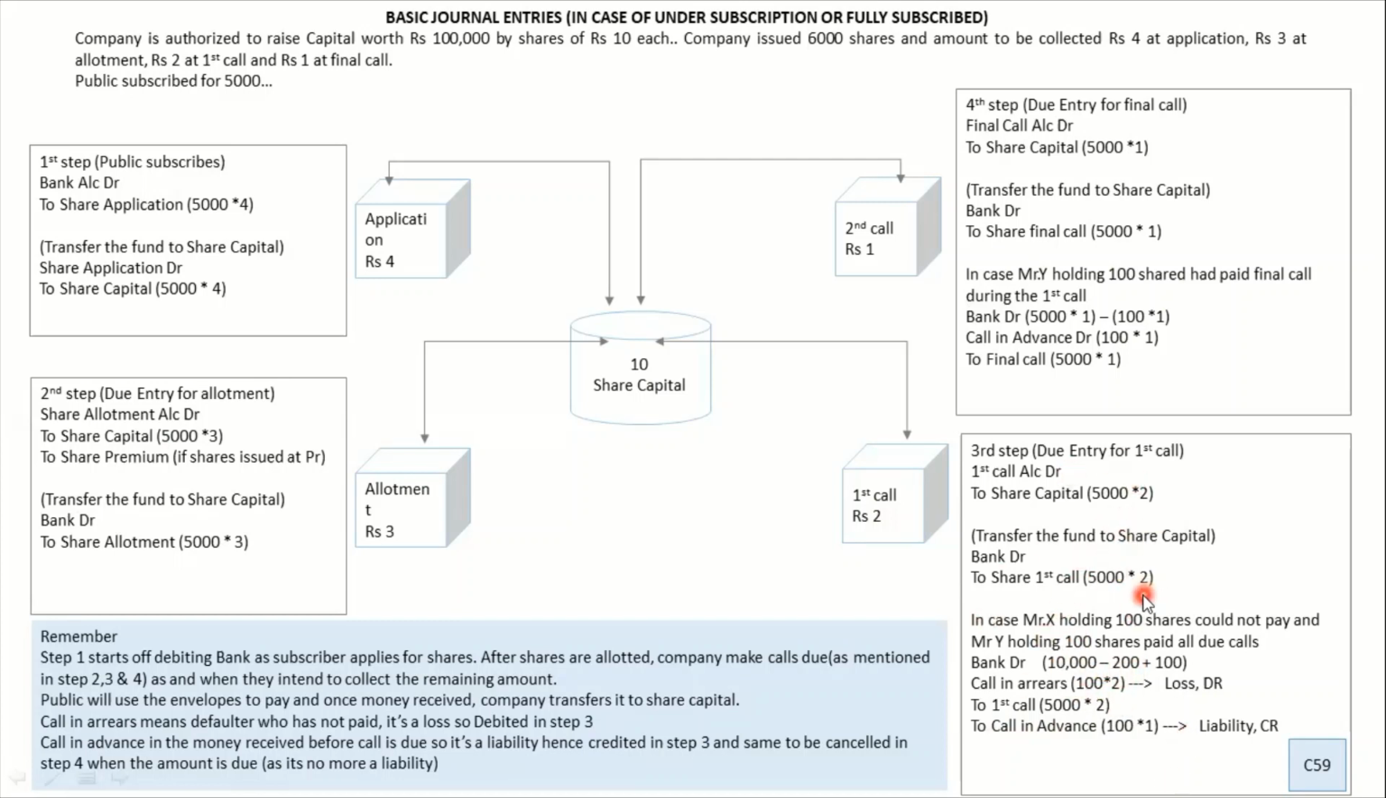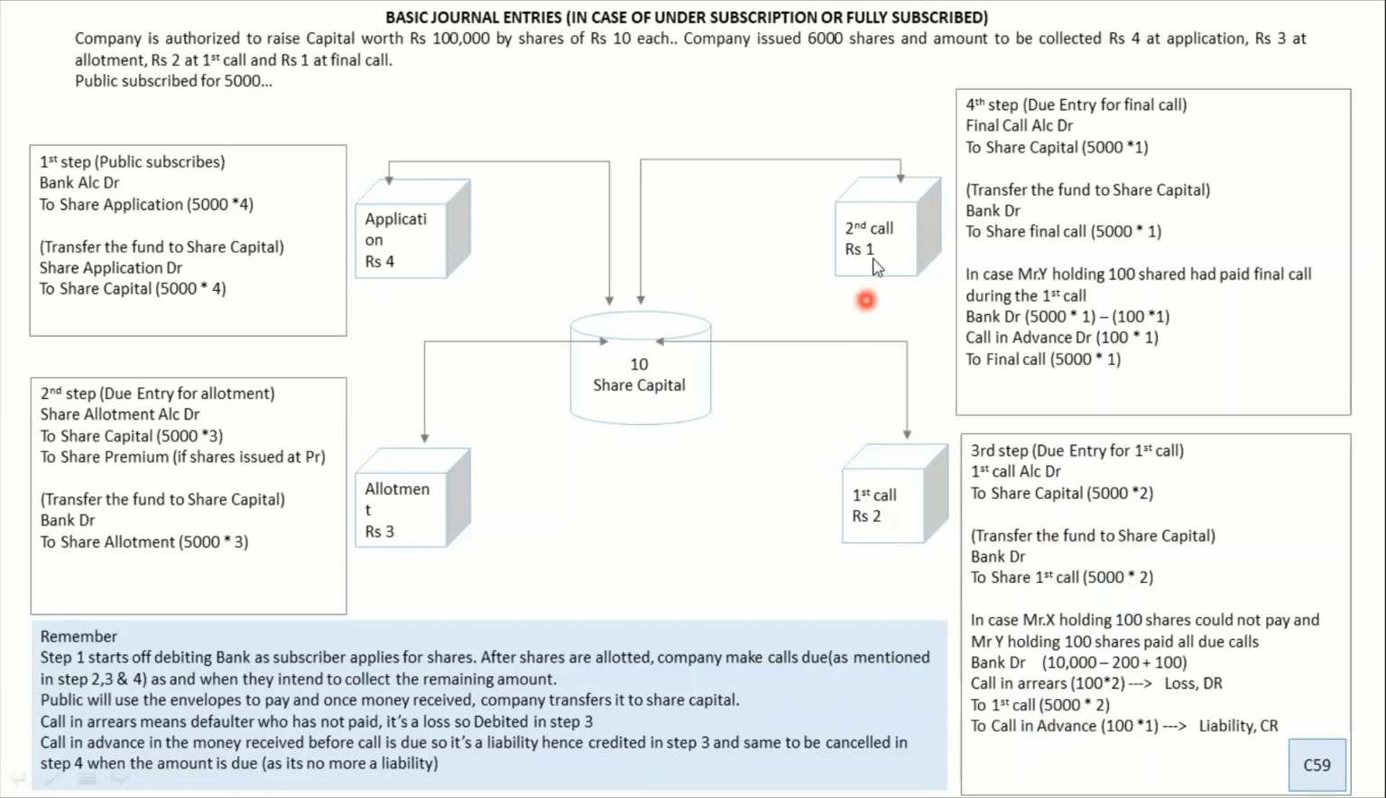With this entry, I have taught you two new terms, call in arrears and call in advance. You can consider them opposite terms. Call in arrears is kind of an asset because you haven't received the money. Call in advance is money received in advance, which is a liability. So this is how you pass the journal entry.